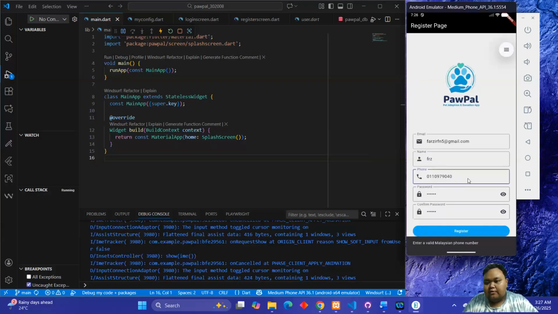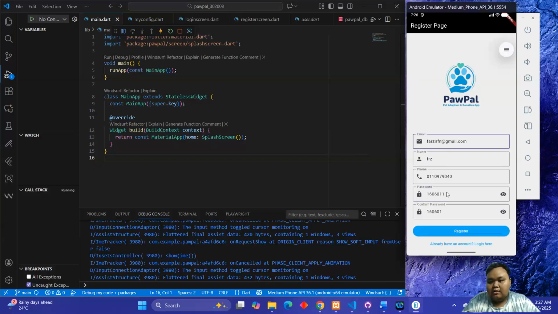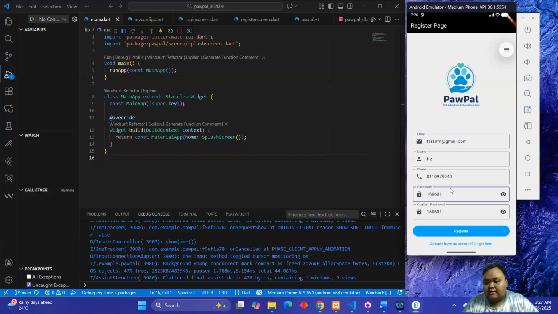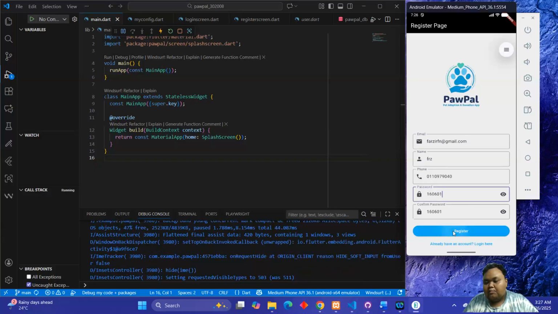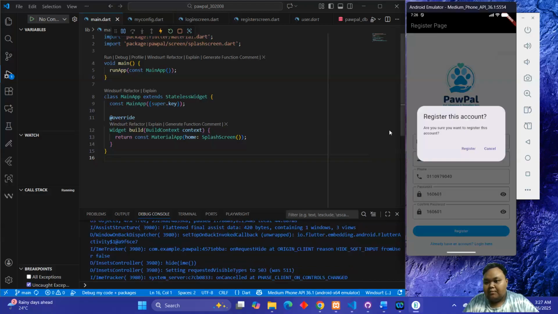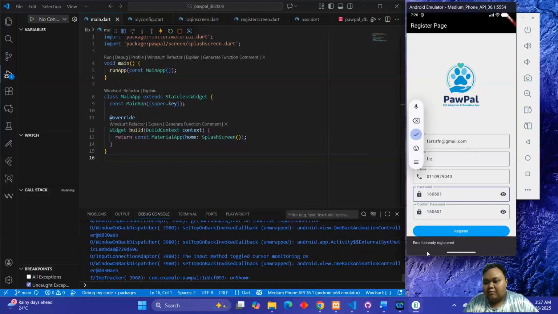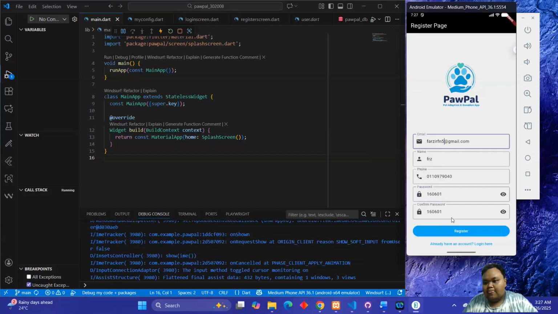Okay, let's say for the password, I want to try to validate the confirm password and the password is not matched. Let's say for the email, I use the same email, the existing email at the database, and it will pop up the register dialog box, and we click the register, and you will be notified your email is already registered, so cannot use the same email. Then we try to register back.